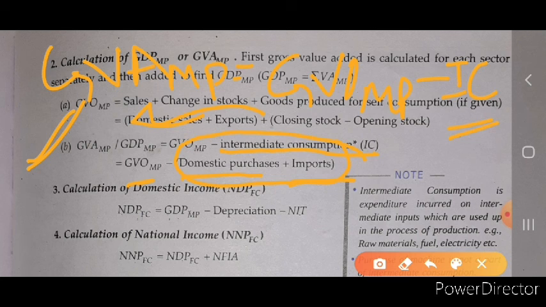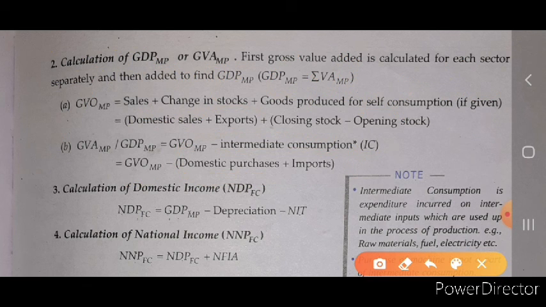So domestic purchase plus import, we will sum, and then we subtract it from the GVOMP. From this we get the value of GVAMP. Now the third one is to calculate the domestic income.